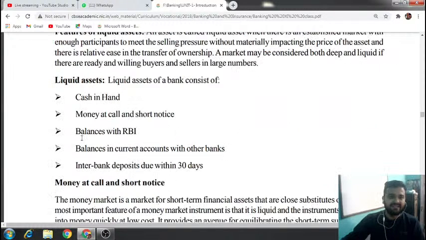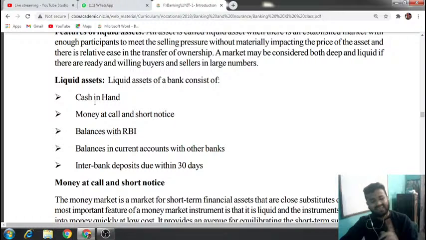Okay, let us see. Liquid assets consist of, see here, number one, cash in hand. These are the different liquid assets: cash in hand, money at call and short notice, balances with RBI, balances in current accounts with other banks, interbank deposits due within 30 days. So number one is cash in hand. Whatever cash is left with you in your bank is your liquid asset. Understood?